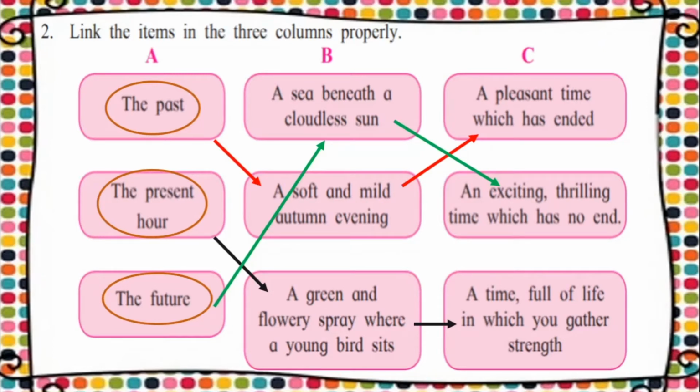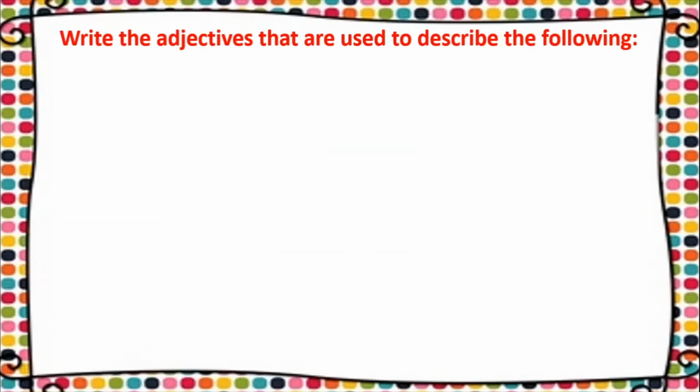Okay children, so this is a little bit of an exercise from your textbook. We have some more exercises in the textbook. Let us try and do one more now. So there is this exercise where you're supposed to write the adjectives which are used to describe the following. So what are the adjectives which are used to describe evening here?